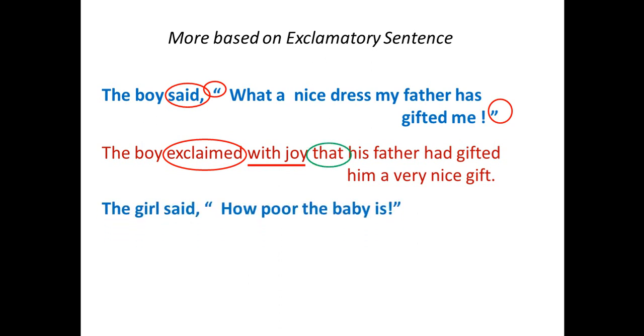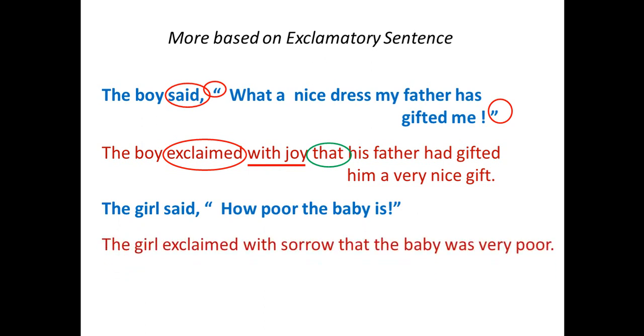Next example, how poor the baby is. There is some sort of sadness in the reported speech, so the reporting verb is replaced by exclaimed, and because of this sadness, the word is followed by the phrase with sorrow, and of course the inverted comma has been replaced by the conjunction that.